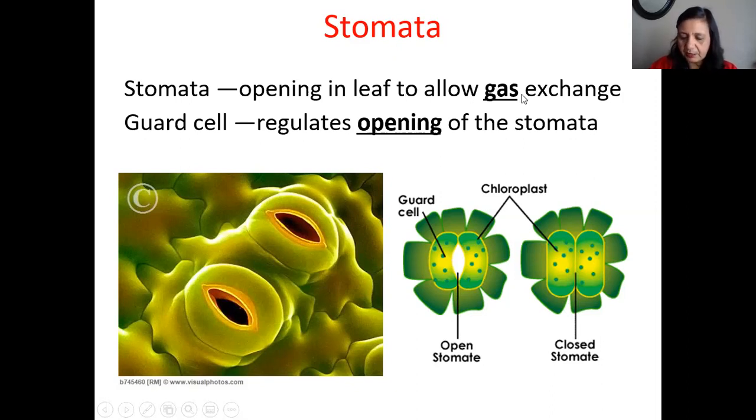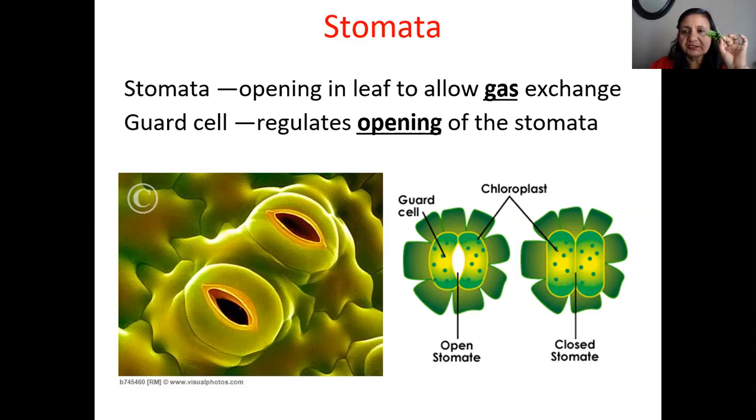So where are the stomata located? They are located in the leaf. What do they do? They do the gas exchange, as we just said. And the guard cells, they regulate the opening of the stomata. It's just like a valve, right? As we have different valves in our body, and also in your faucet, they have a valve.